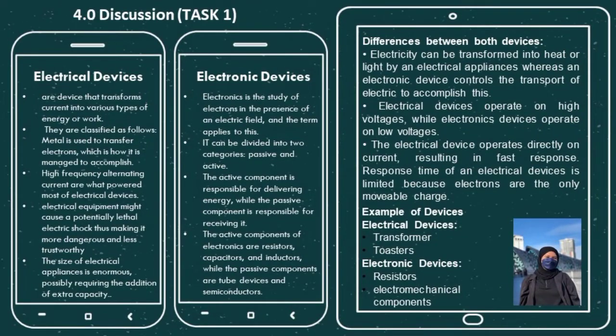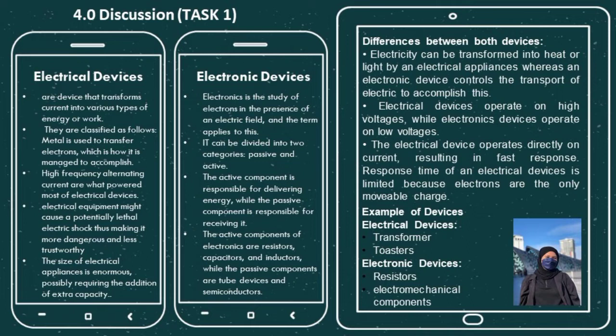4.0 Discussion. Class 1. Electrical devices transform current into various types of energy or work. They are classified as follows. Electrode is used to transfer electrons. Electronic device, however, is the study of electrons in the presence of an electric field. It can be divided into two categories, passive and active.